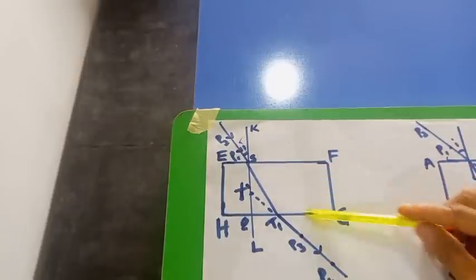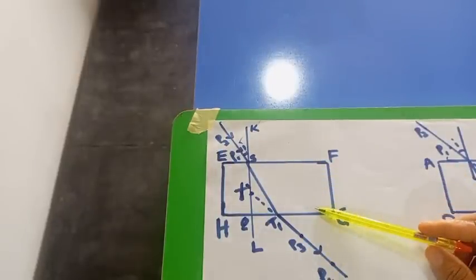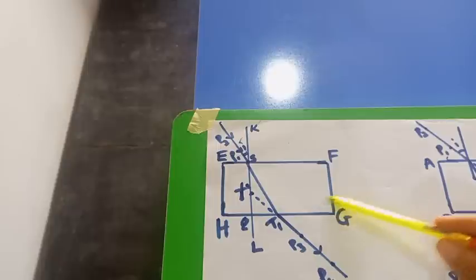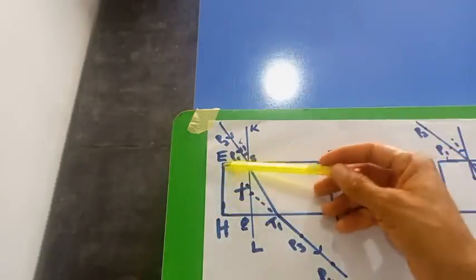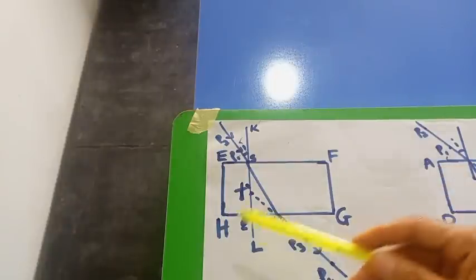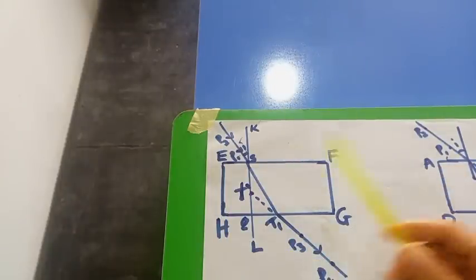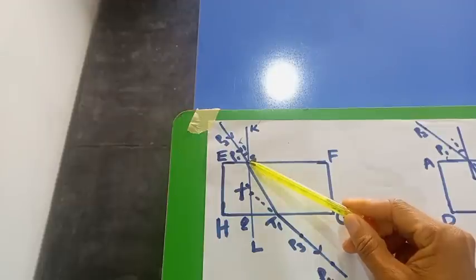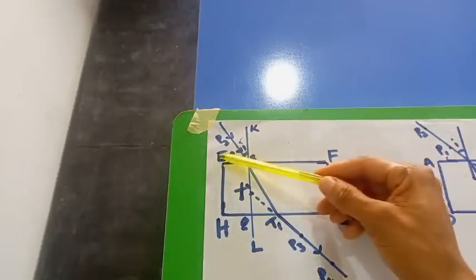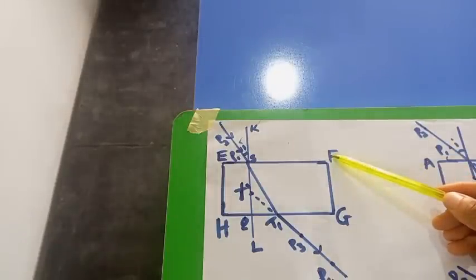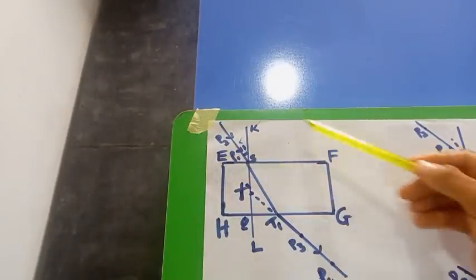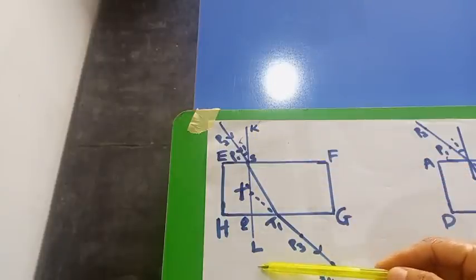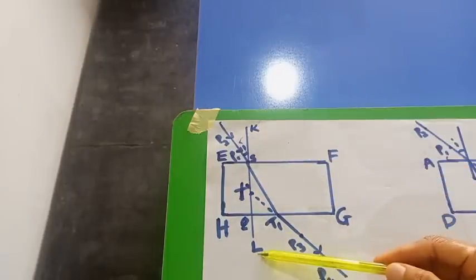This one is from WAEC 1989. Once you put your glass block EFHG, make sure that the distance from here to here is 1/4 the distance from this point to this point. From here to here, 1/4. Then you draw the normal KL.